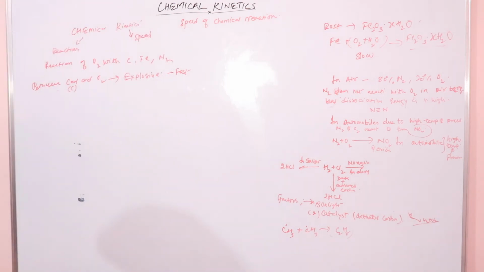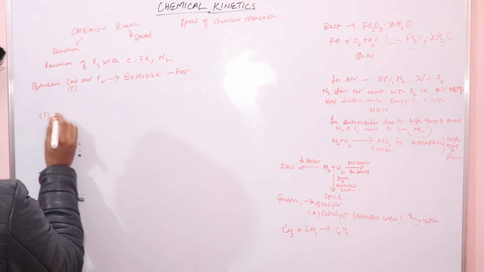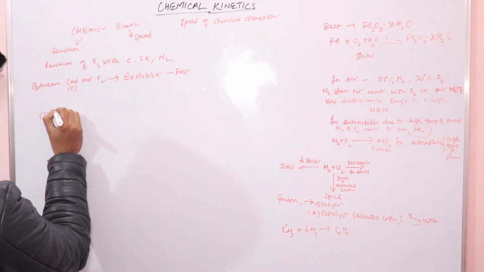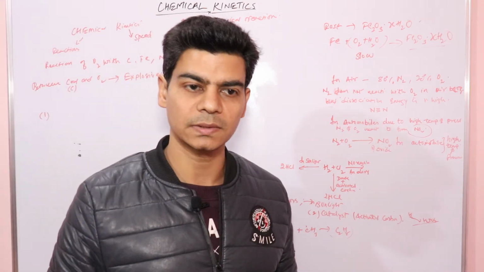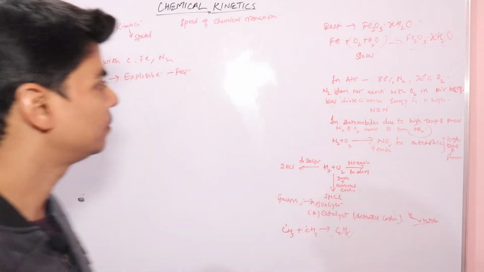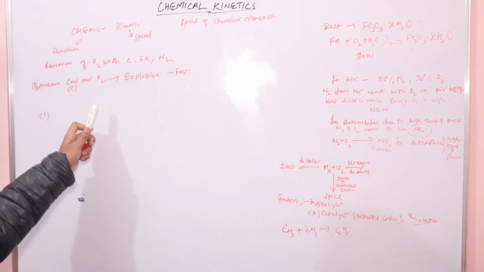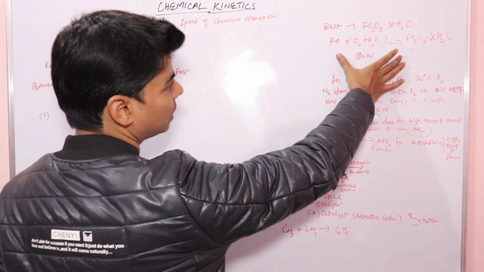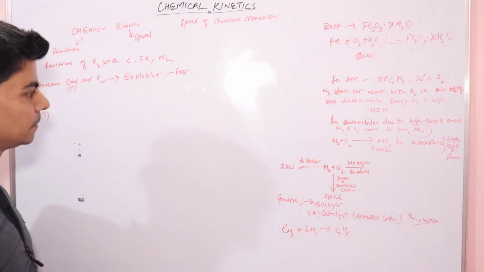So now there are some examples of reactions. There are types of reactions: some very fast reactions, very slow reactions, and moderate reactions. Moderate means which are not very fast or not very slow. This reaction comes under the category of slow reactions. Rusting of iron is a slow reaction.